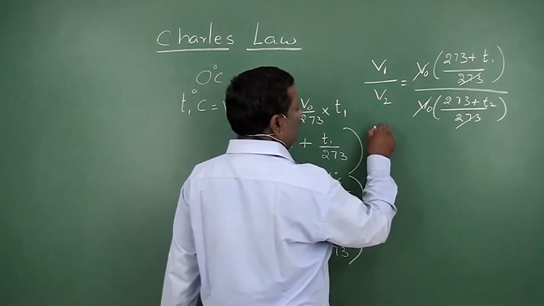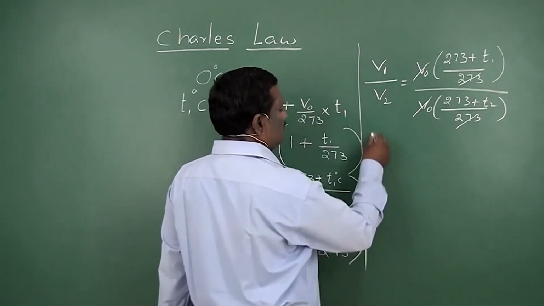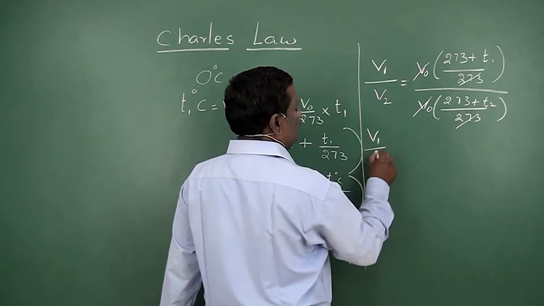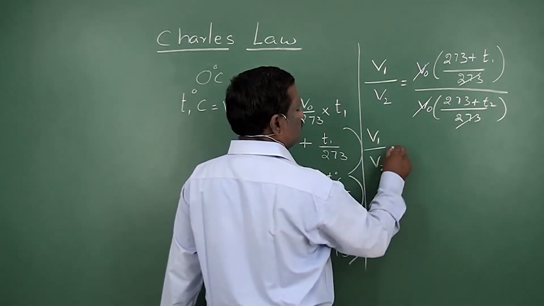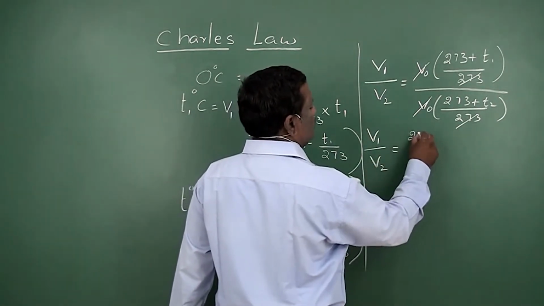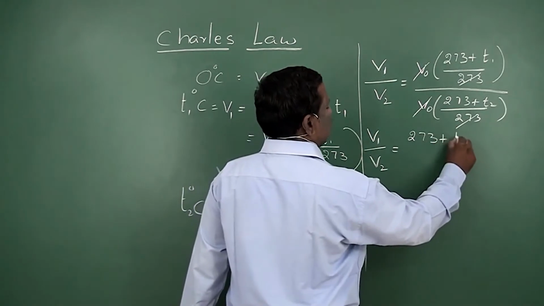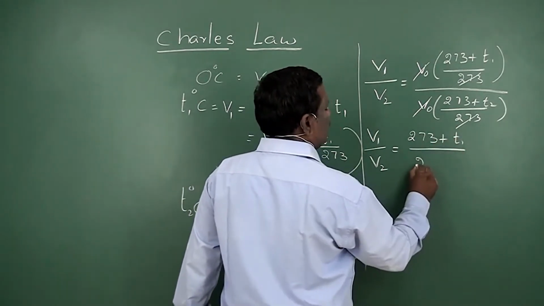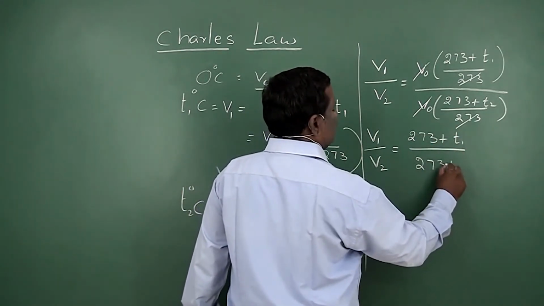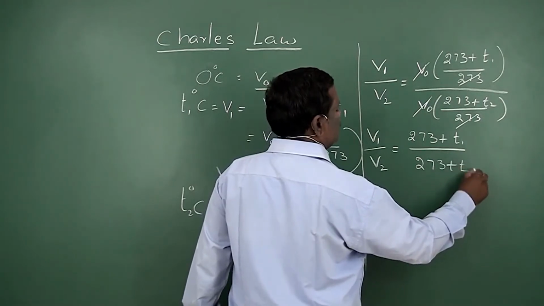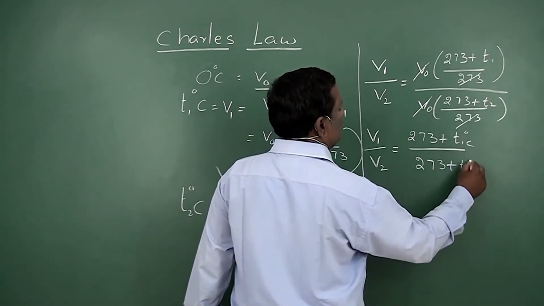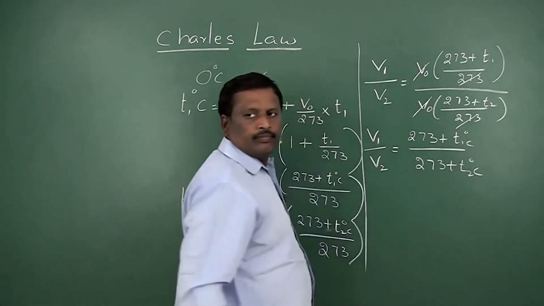Then V1 by V2 is equal to 273 plus T1 by 273 plus T2. These two are degrees centigrade.